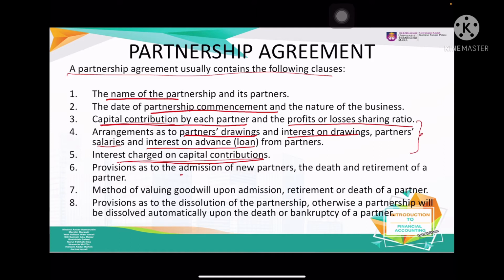Alright, so provision for admission of a new partner, death and retirement. It means that everything should be stated. Otherwise, if it is not stated, your partnership will be dissolved. And then methods of valuing goodwill upon retirement and death. And then provisions for the dissolution of the partnership. Otherwise, you have to dissolve your partnership if there is a death or bankruptcy of a partner.